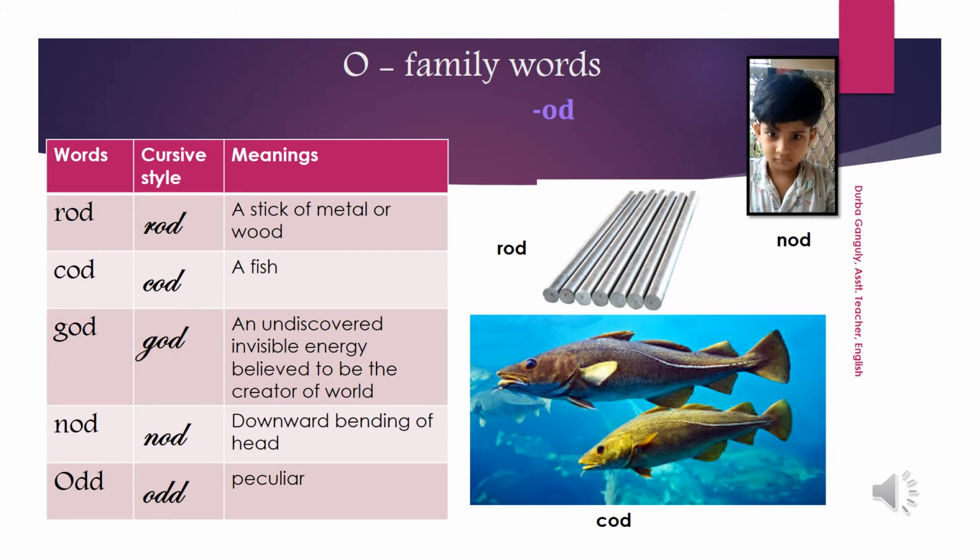Nod. What is nod? Nod is moving of heads. See the video? That is nodding. And odd is peculiar. Yes, something that is not normal. So, learn the words, learn the meaning, and circle the nouns.